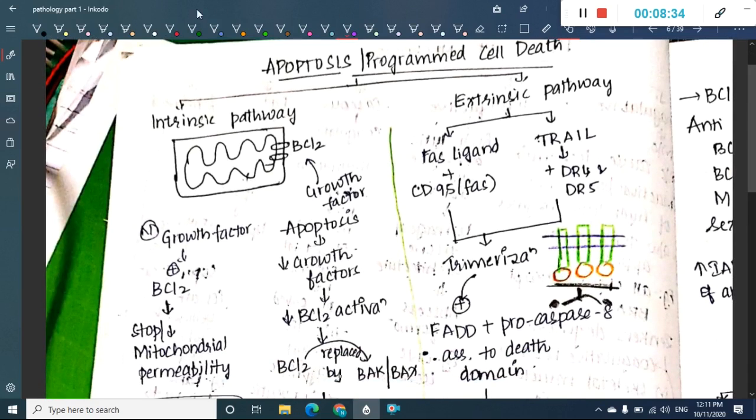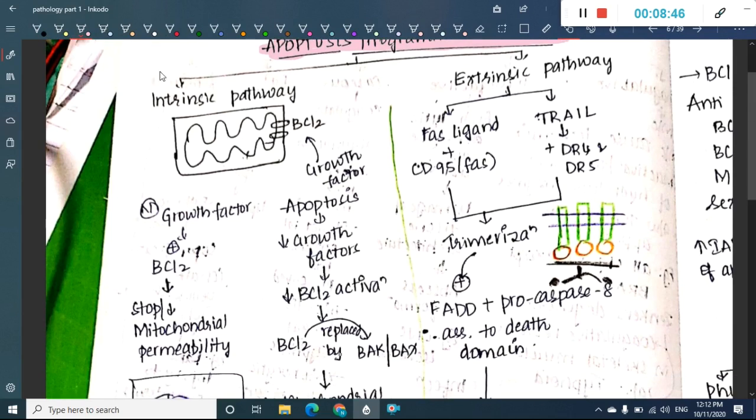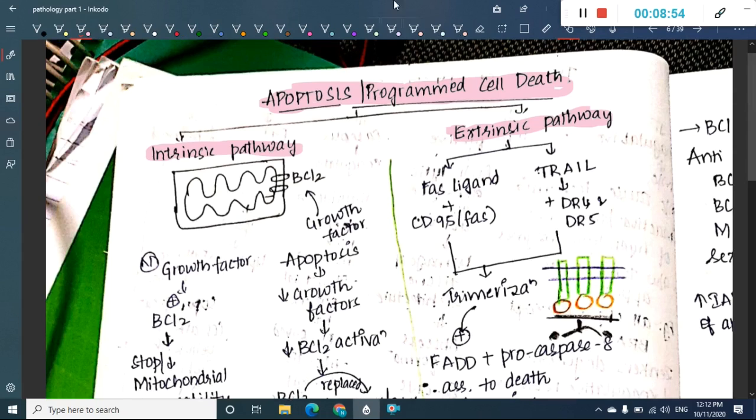Then we have apoptosis, the process of apoptosis. Apoptosis is also called programmed cell death. In apoptosis, two types of pathway are seen: we have the intrinsic pathway and we have the extrinsic pathway. So first we will see the intrinsic pathway of apoptosis. What do you see in the intrinsic pathway of apoptosis?